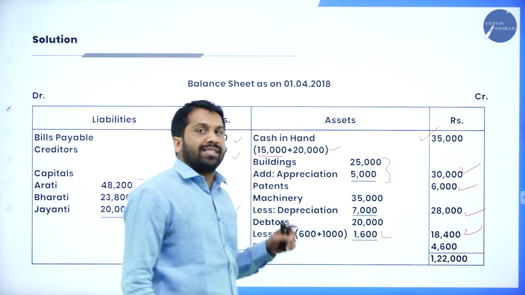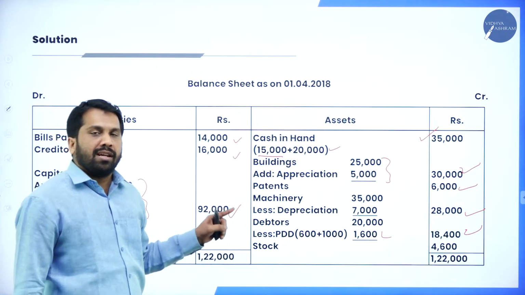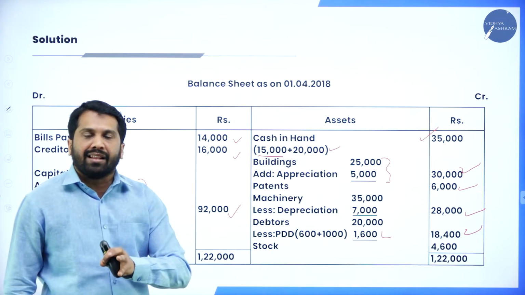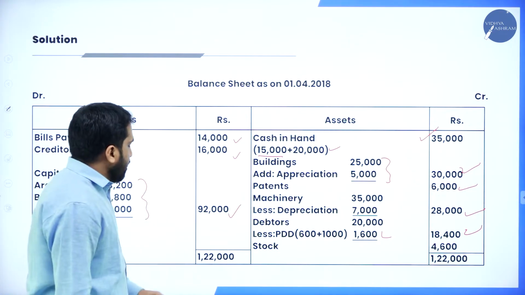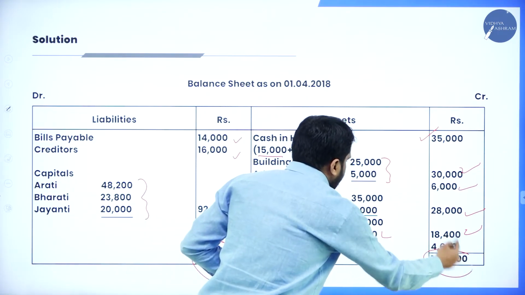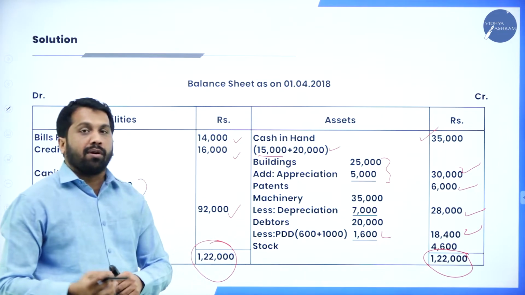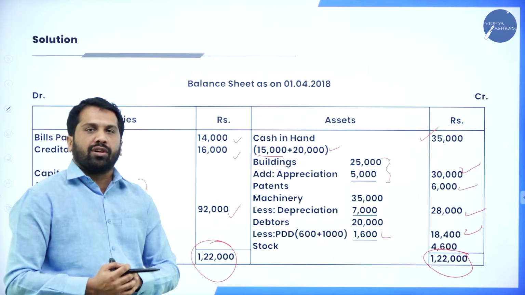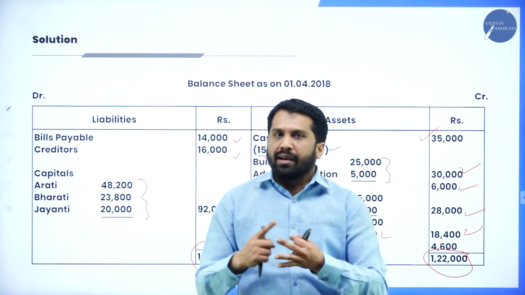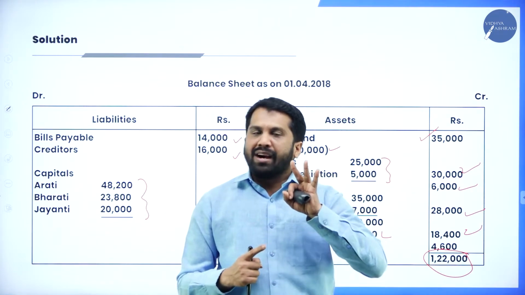Now, from the total, if you minus, will you get anything in this? No. Why? Because this is called a balance sheet. Balance sheet is not a statement. Balance sheet is a final calculation. Now, in this, the total is 1,22,000 and the total is 1,22,000. This is all about your problem number 1, the calculation. What we prepared: revaluation, partners' capital, and finally we calculated the balance sheet.